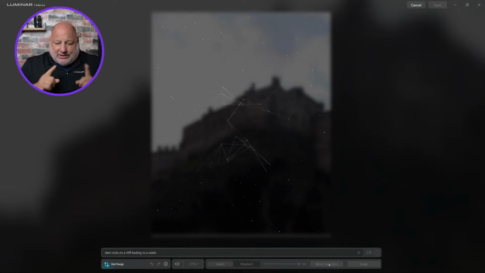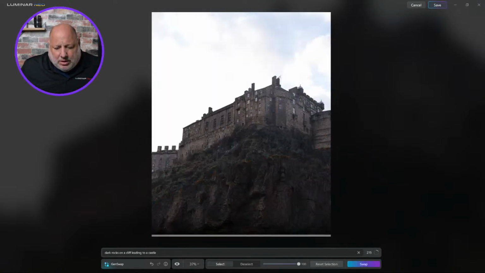All right? So let's give it a chance. Okay, same results. So let's go to plan B. And I got a little more graphic. I said, dark rocks with green patches of moss on a cliff leading to a Scottish medieval castle.